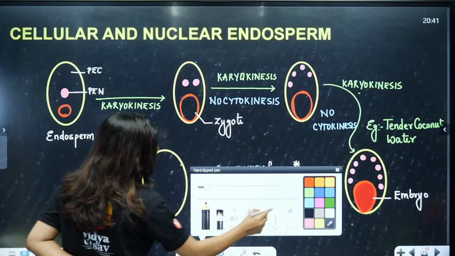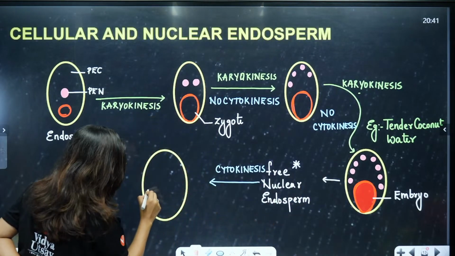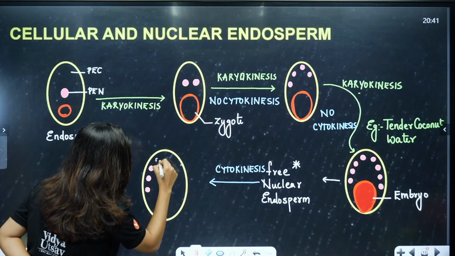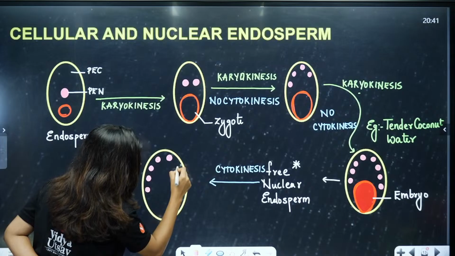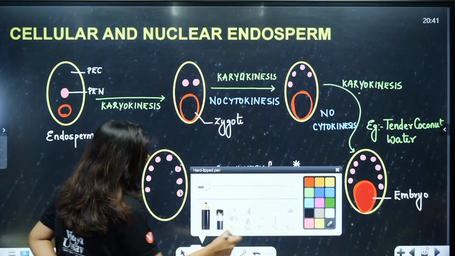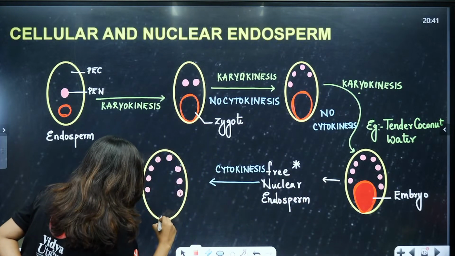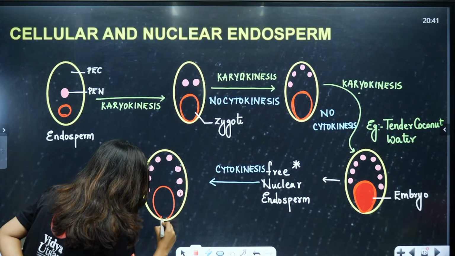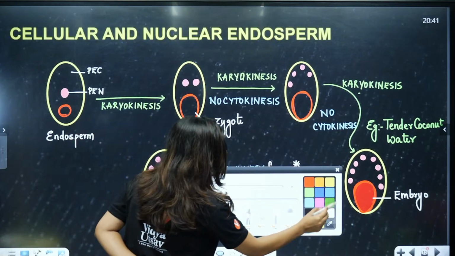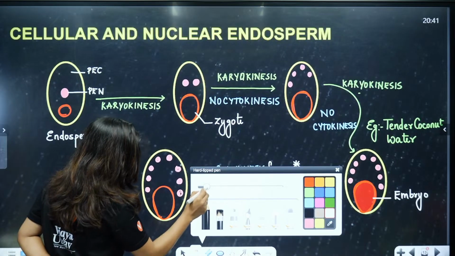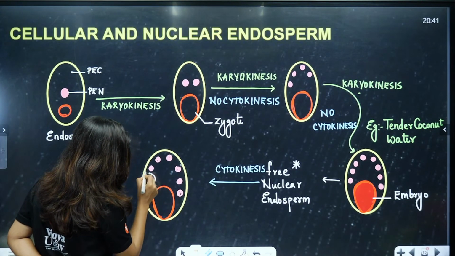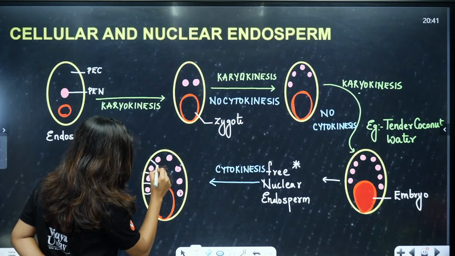So here, same thing, 1, 2, 3, 4, 5, 6, 7, 8, and then you have the embryo in between. This is your embryo, correct. Now, cytokinesis has happened means what, students? You will start seeing the cell wall formation like this.